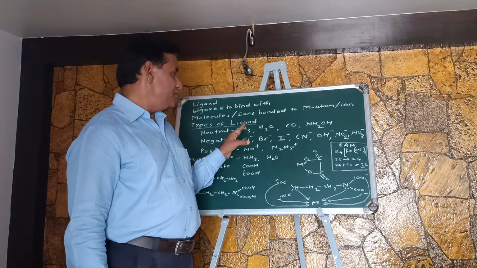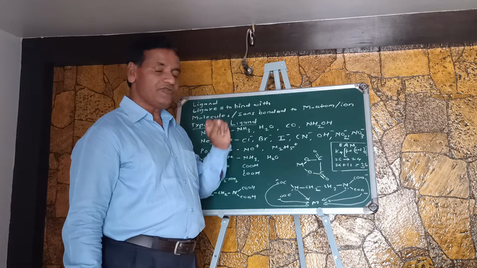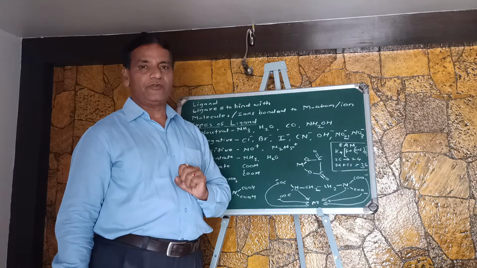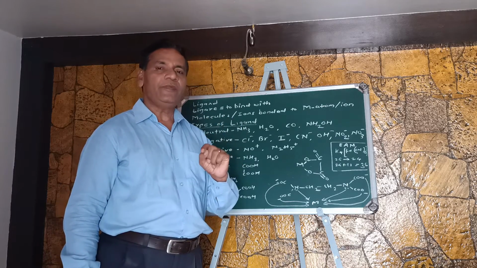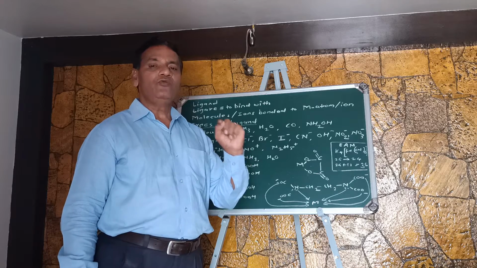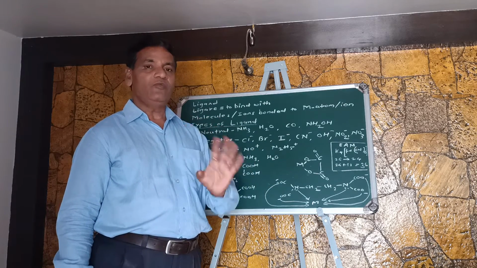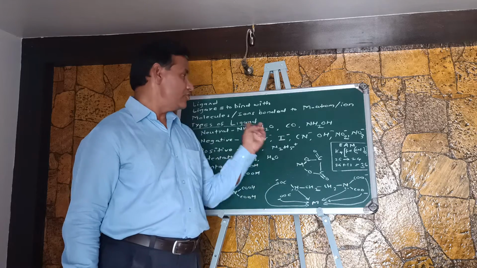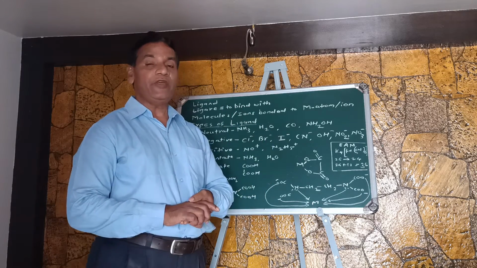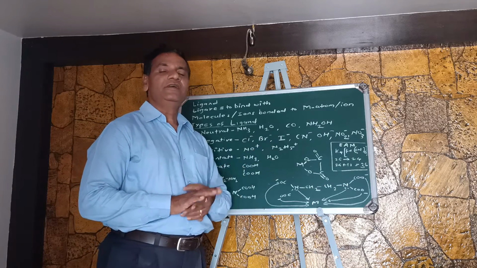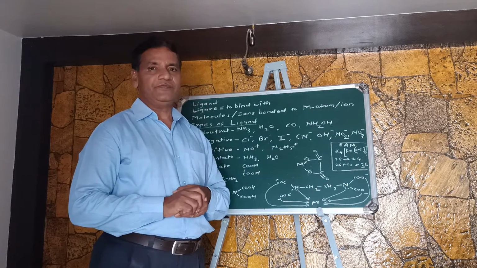But there is a nitrogen or oxygen atom, and these atoms bear a lone pair of electrons, and this lone pair of electrons is used to form a bond between the metal and themselves. So coordinate bond formation happens because of the lone pair of electrons present on these atoms in these neutral ligand species.